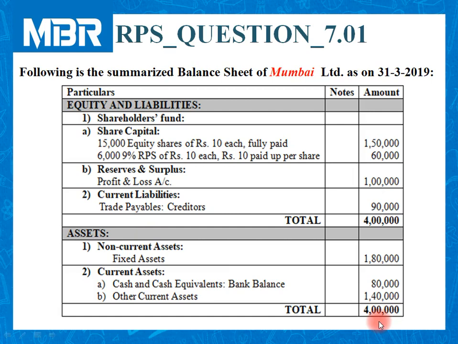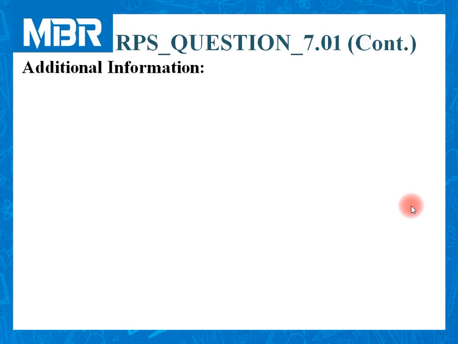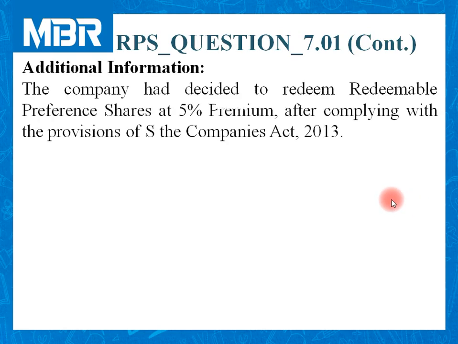Now, the next and important part of this question is all about additional information. As per the information given by the examiner, we need to redeem our preference shares at 5% redemption premium after following all the provisions of the Companies Act 2013.